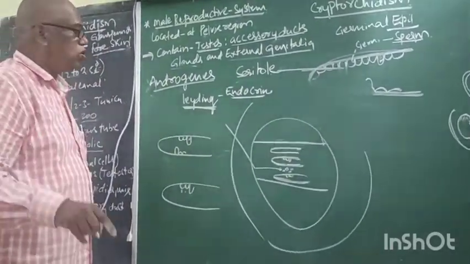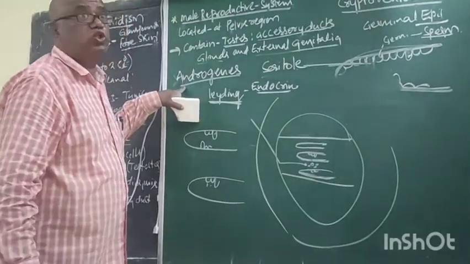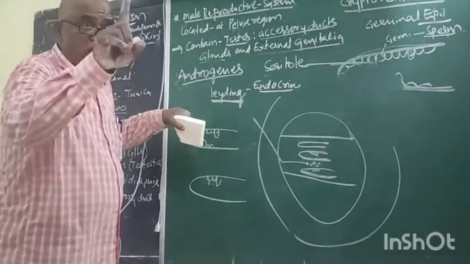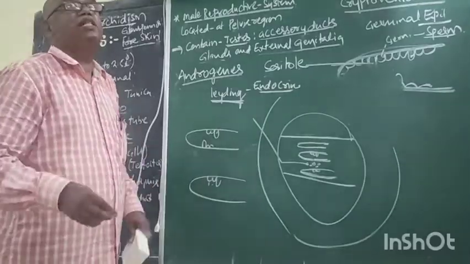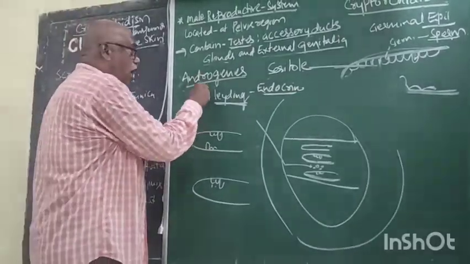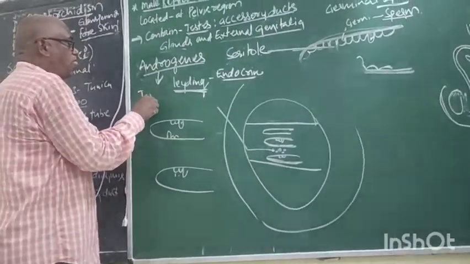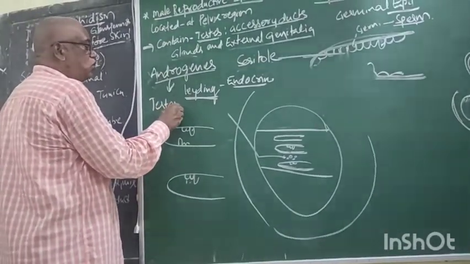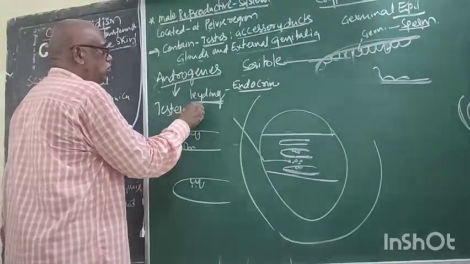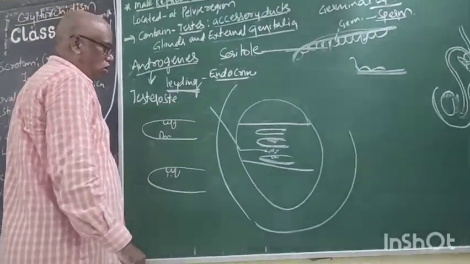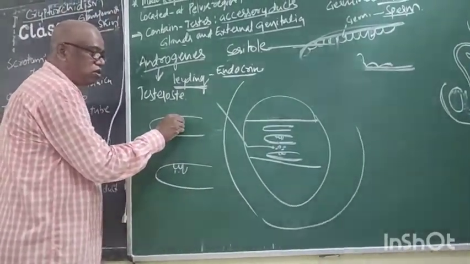Androgen is not a single hormone; a group of male sex hormones is called androgens. Among these, the main hormone is testosterone.